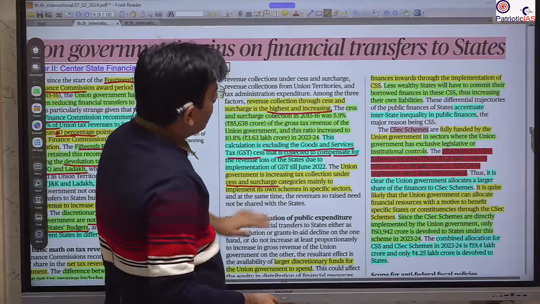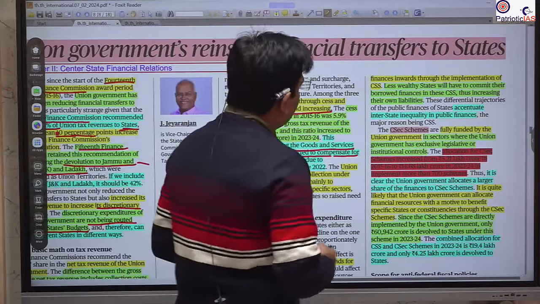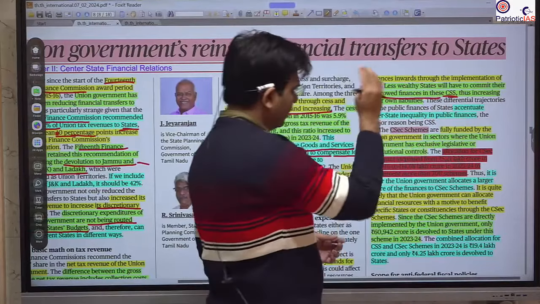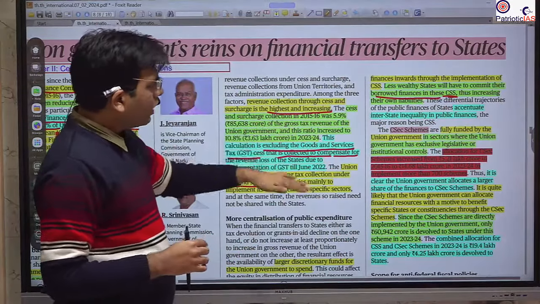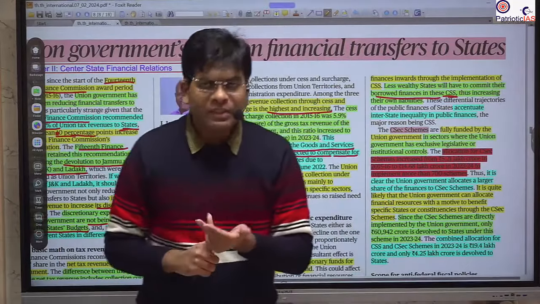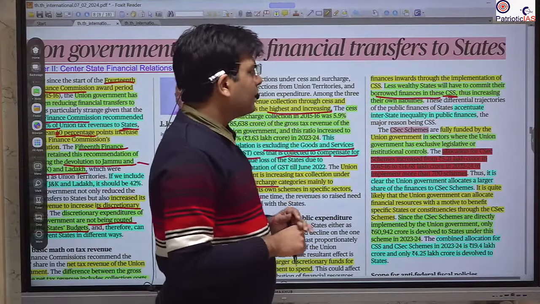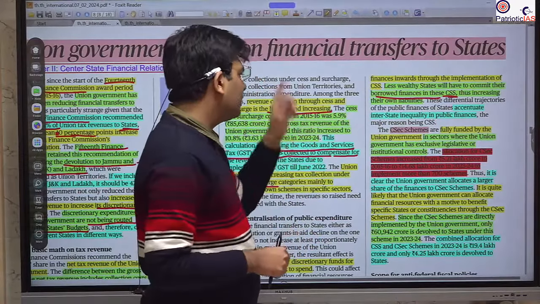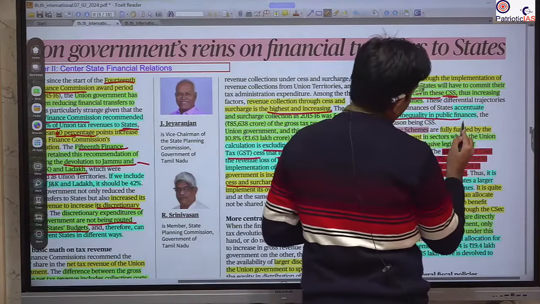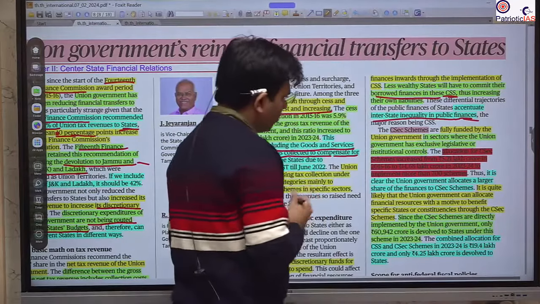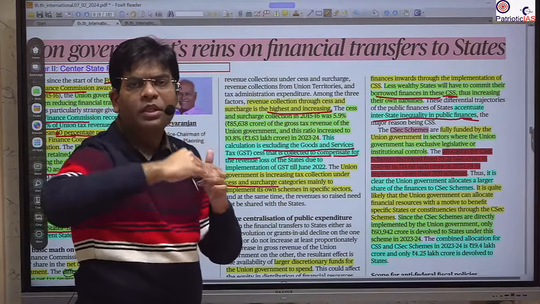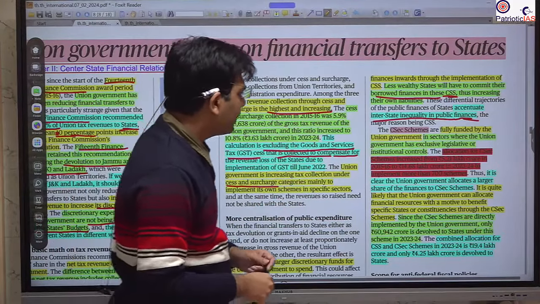Then it is saying that less wealthy states will have to commit their borrowed finance in this CSS, centrally sponsored scheme. So those who want to avail this grant-in-aid have to get a loan or more fiscal deficit to implement this centrally sponsored scheme, because half of the money needs to be paid by the state. So this creates interstate inequality in public finance. Some states will get more grant, so those who are already rich will become richer because they get more grant. So this is explained here.